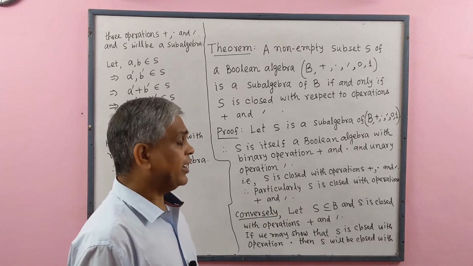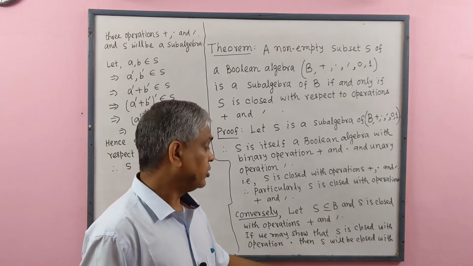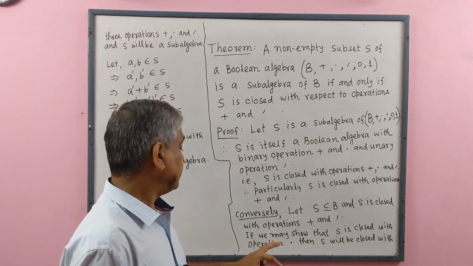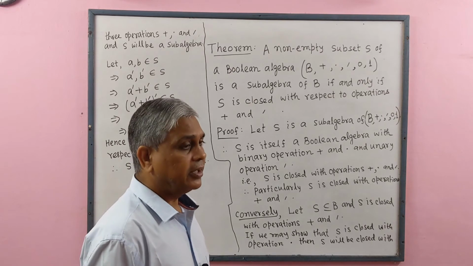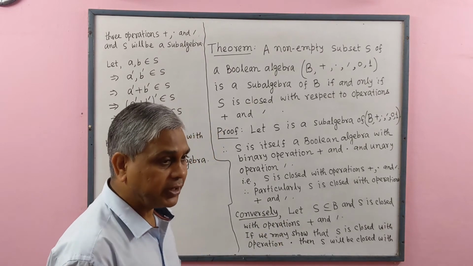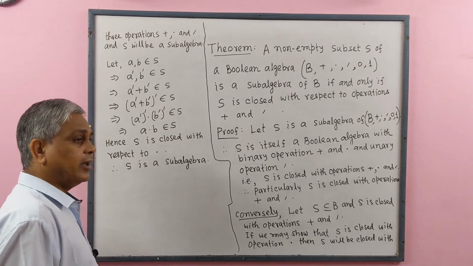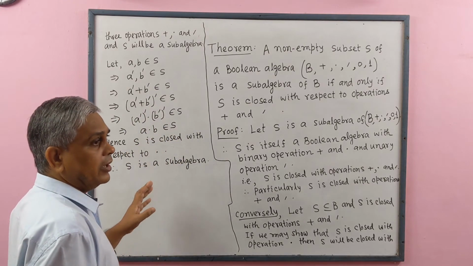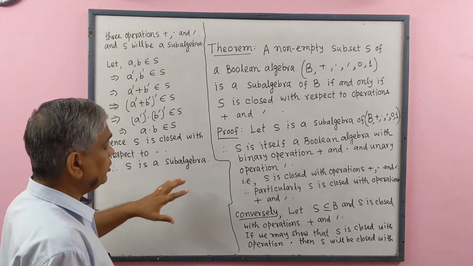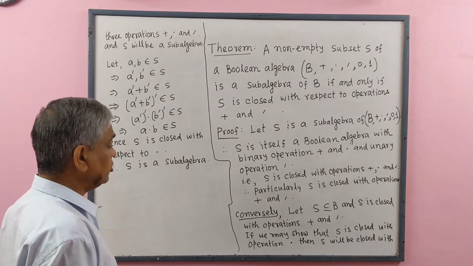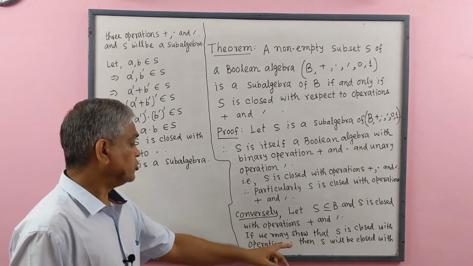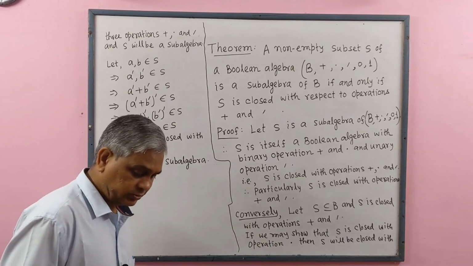If we can show that S is closed with respect to the other operation dot, then S will be closed with three operations and S will be a sub-algebra. Now we shall try to show that S is also closed with operation dot.